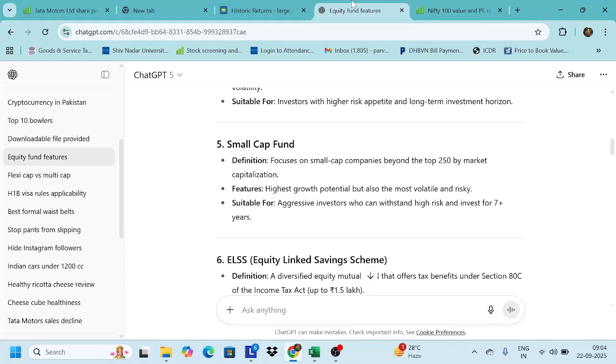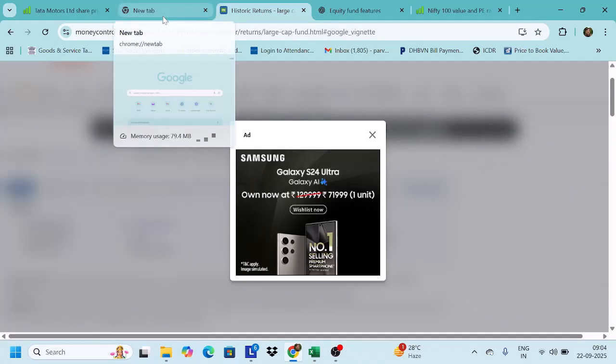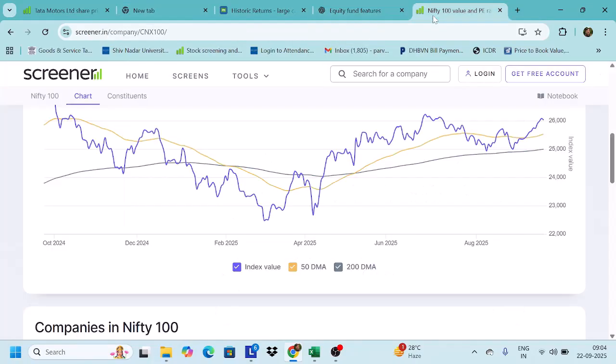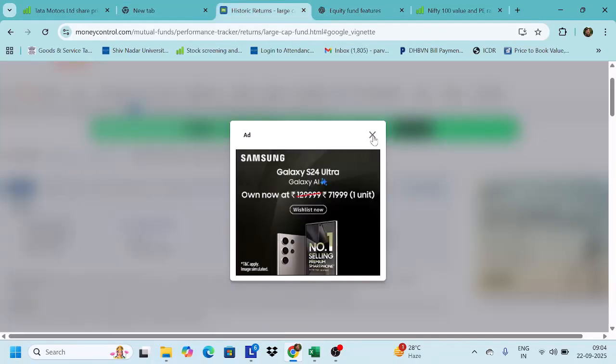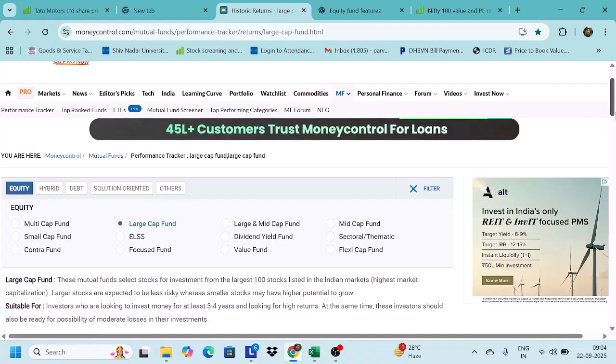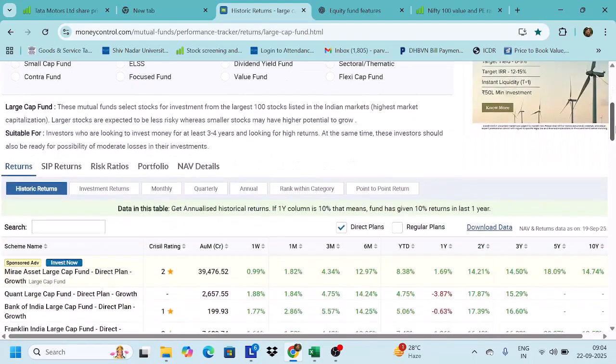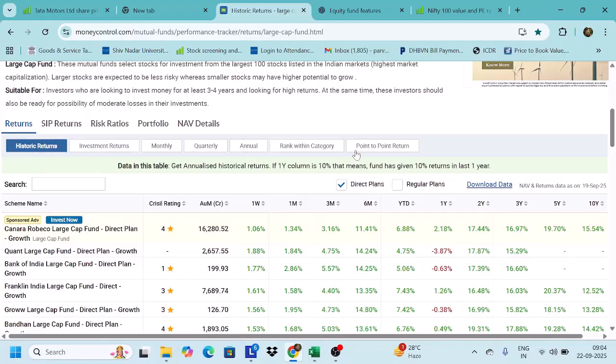So let's go back to this thing. So we have the large cap funds. If we go to the large cap funds, then we'll find here these are all the large cap funds. We are now going to talk about direct plans. Whenever you buy funds, you can buy directly from the fund house by going to their site, or you can buy regular plans, that means buying from a broker. But it is always advisable to buy directly, because there you are not going to pay the commission, the trail commission, which is about 0.5% to 1%. So you are going to lose that amount.